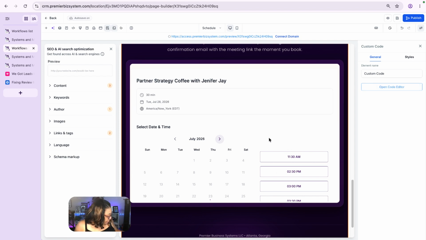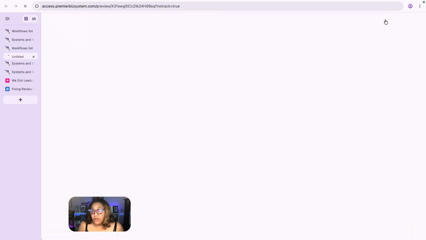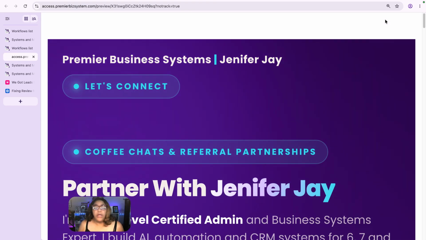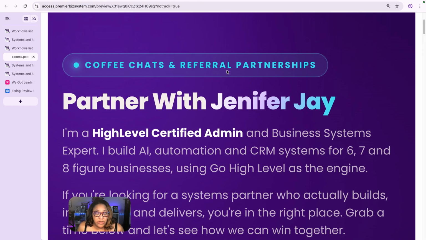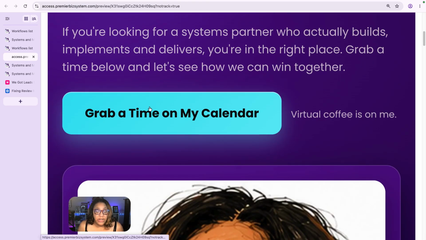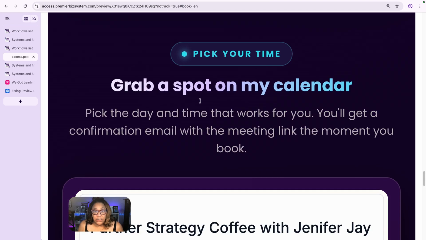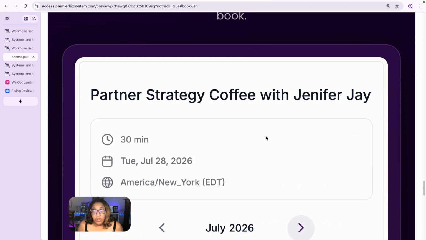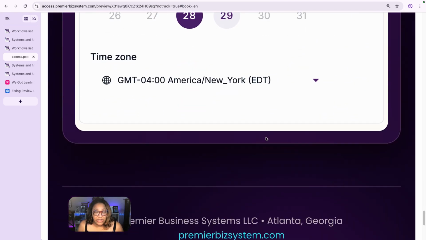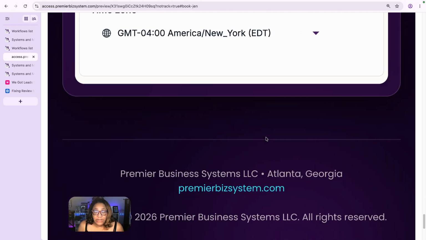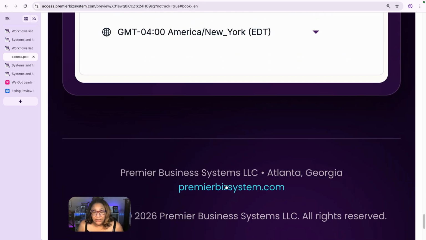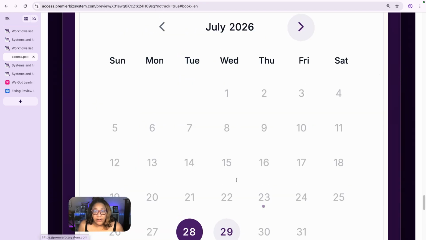Okay. So let's just show what this looks like. We saved it. Click on the eye. And then this is what that page is going to look like when someone comes to it. They can grab time on my calendar. It goes to here, and then it shows them the calendar. So for right now, I'm going to leave that alone. I don't want that down there, so I'm going to get rid of that.